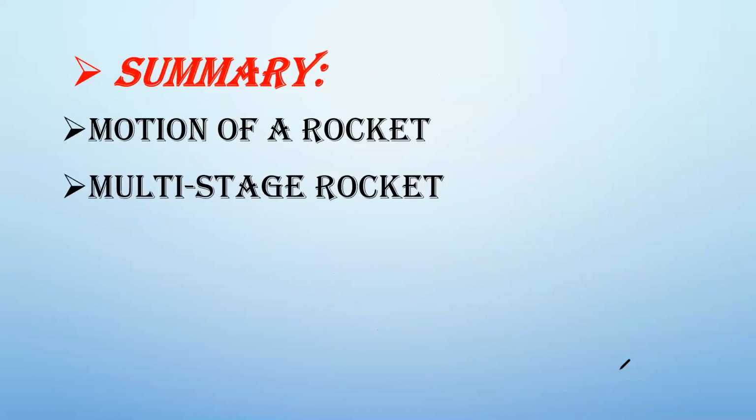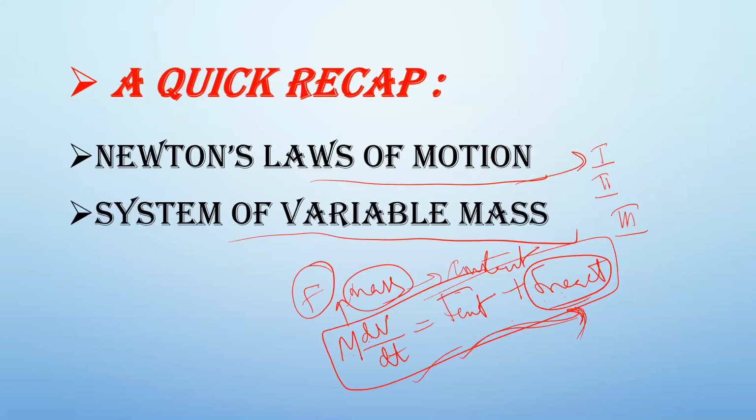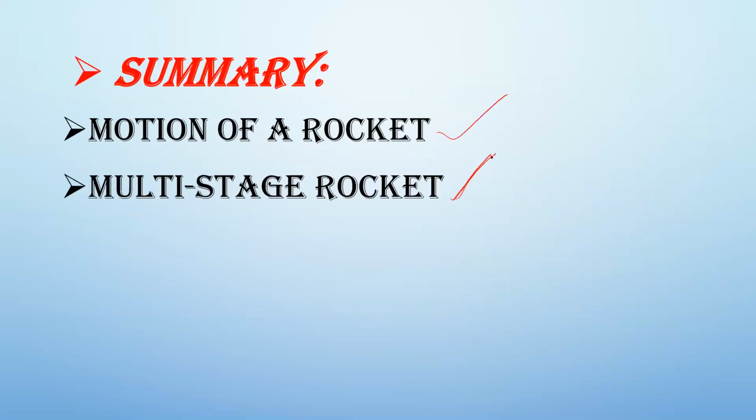Now let us go for the summary. Today we have learned what the motion of a rocket is, the equation of motion of a rocket, and we explained how a multi-stage rocket works. In the previous class we saw Newton's laws of motion and system of variable mass. A system of variable mass example is the motion of a rocket and the multi-stage rocket.